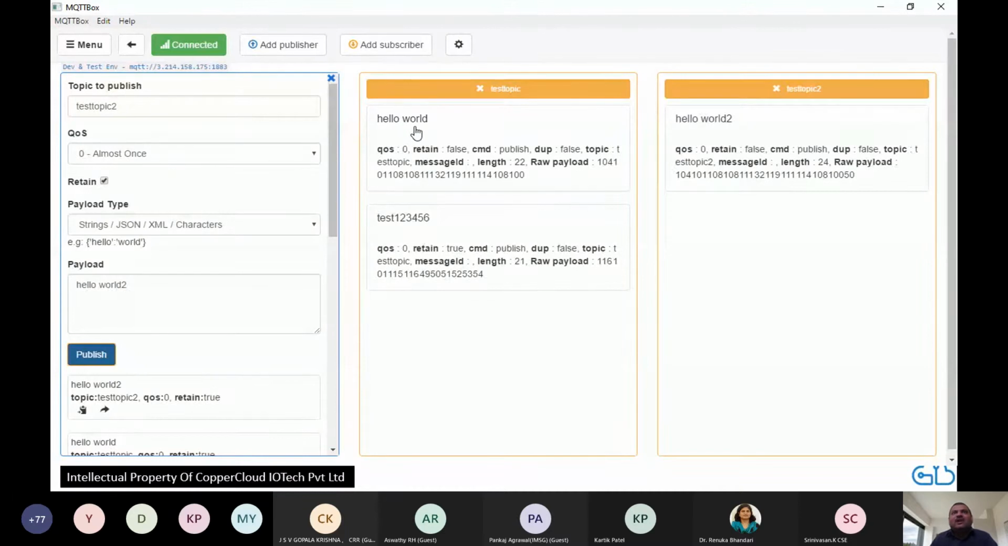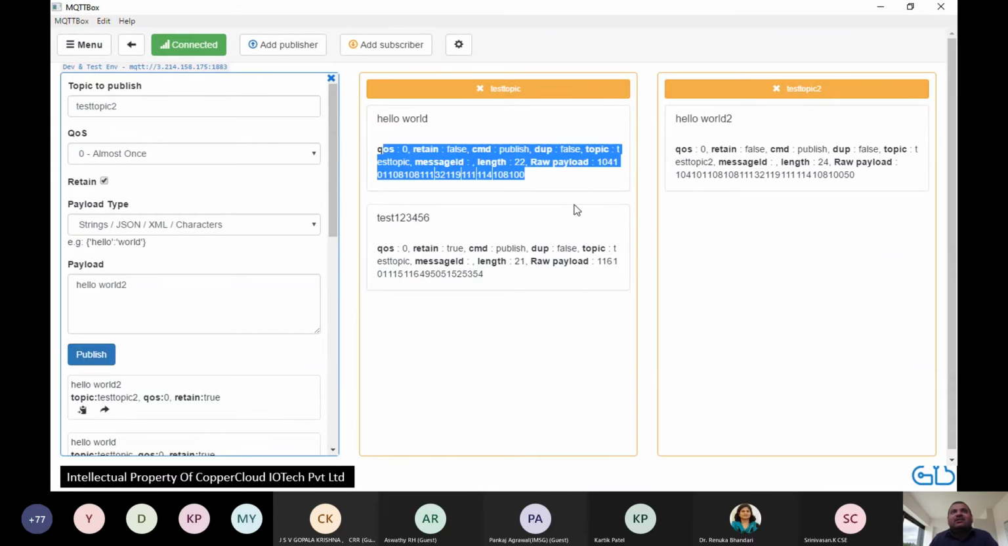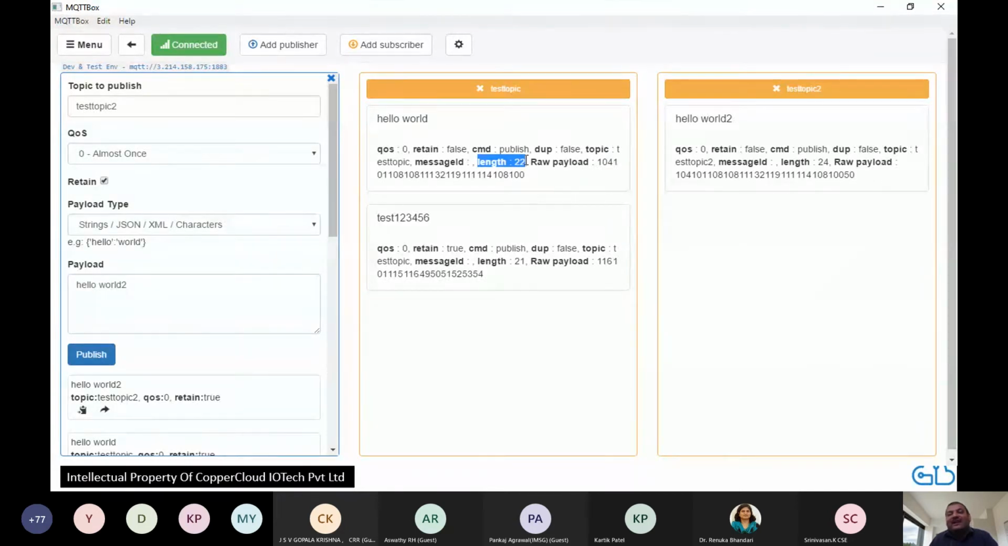HELLO space WORLD. There are 11 characters here. All right. However, if you can see the data about the message, the length of the message is 22, not 11. Why is that? So for this, that's why I said let's cover architecture first.